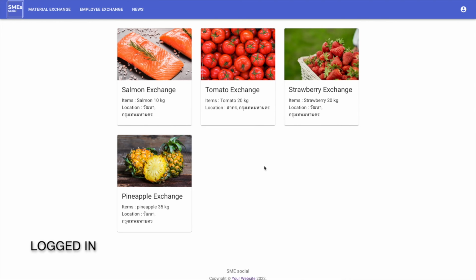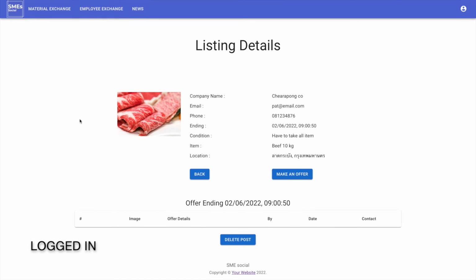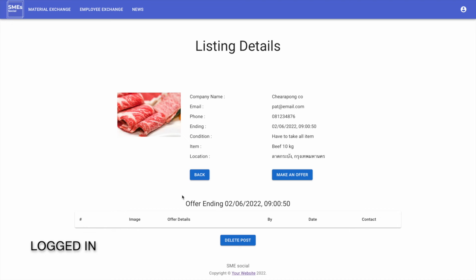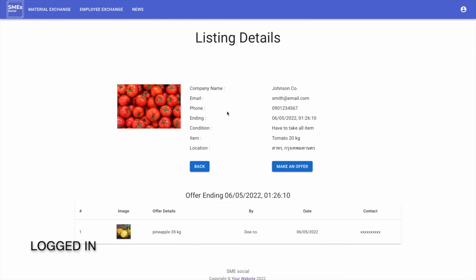And posting. And now, my post is coming up here. I can go check out my information. And right now, no one has given me an offer yet. So I will show you how to make an offer on another post. Let's go to the tomato, and I will make the offer for the beef.